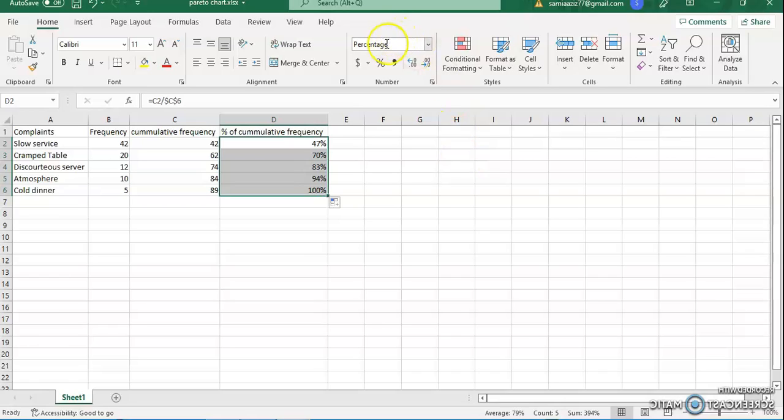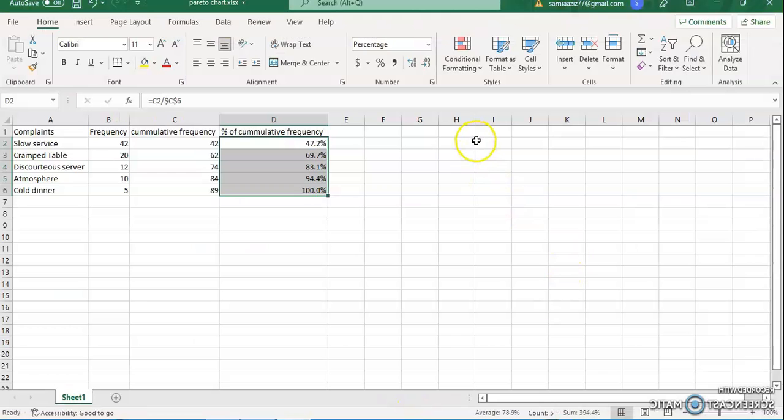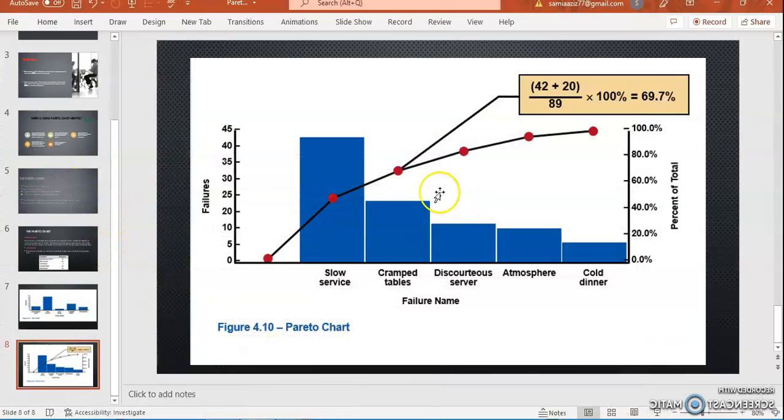And the other thing is that I want to add certain values to it. So 47, 69, 83.1, 94 and 100%. So if you see in the Pareto chart, the distribution of the values here is in accordance with the percentage. So the first one is at 47.2%. So if I mark it here, see it is approximately coming to the place of 47 point something, right?